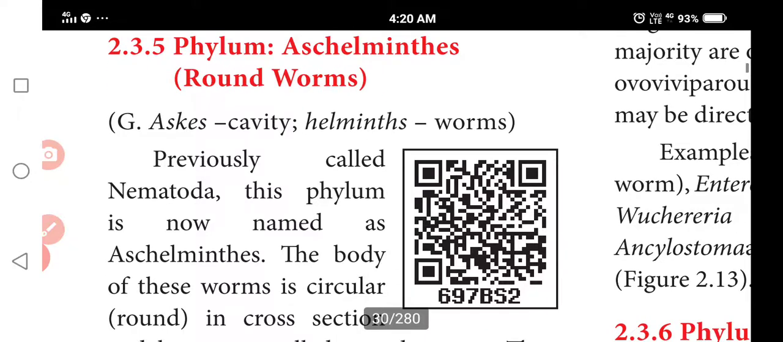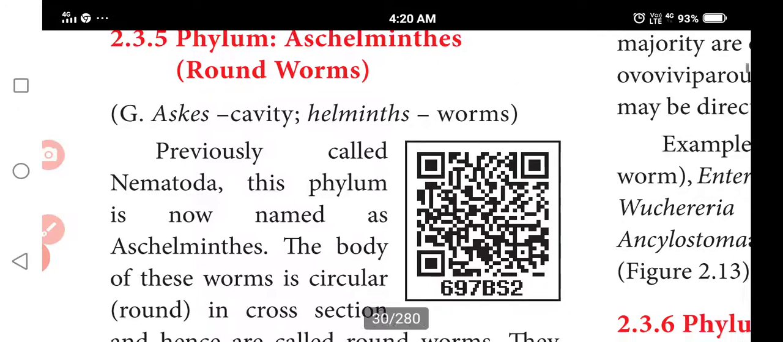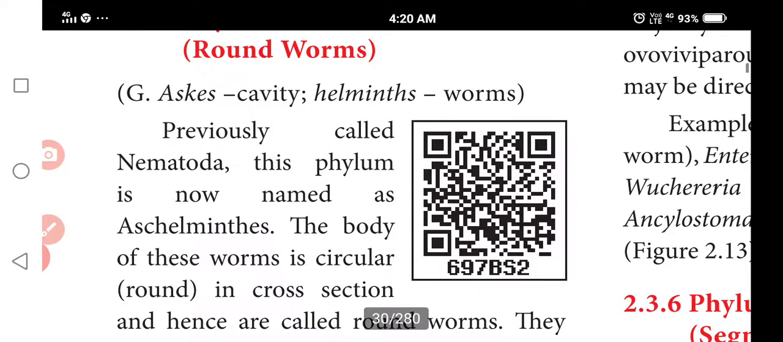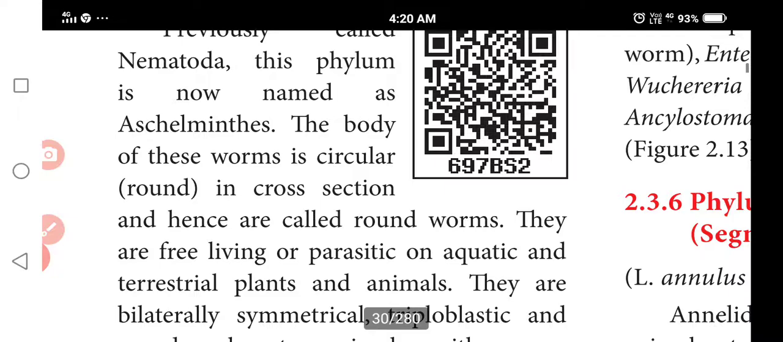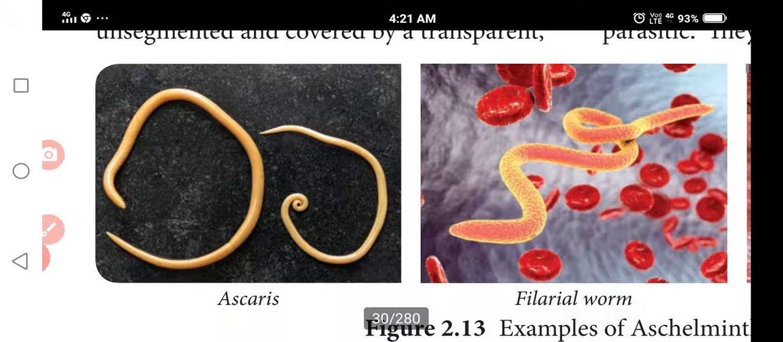the phylum Aschelminthes. Asco means cavity, helminthes means worms. In the previous class we discussed nematodes, phylum Aschelminthes. Now we discuss Aschelminthes. The body is circular in structure, not differentiated into upper and lower sides. These are roundworms. The best example is the roundworm.